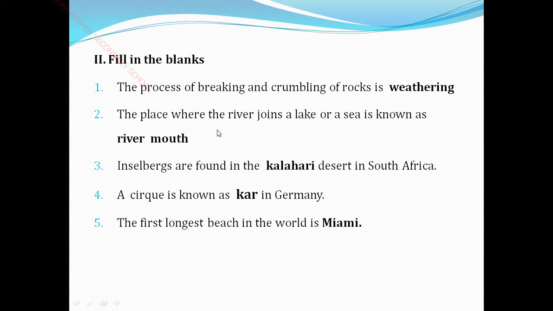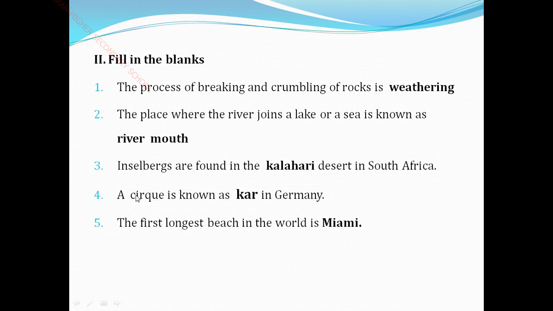If you have your book, take page number 168 and see. Yeah, where the river joins a lake or ocean, that place is called a river mouth. I have already shown a picture of this in this lesson. Then Inselberg, it is located in the Kalahari Desert in South Africa. So in the Kalahari Desert these Inselbergs are seen. Then fourth one, a cirque is known as kar in Germany.